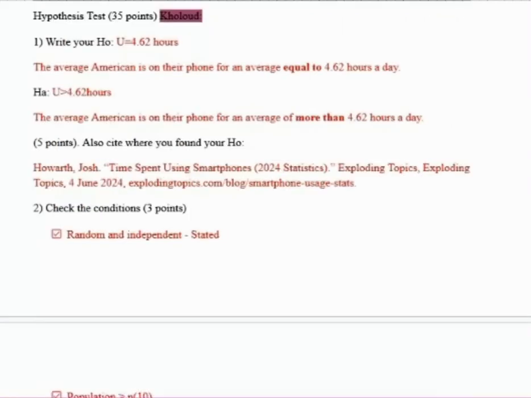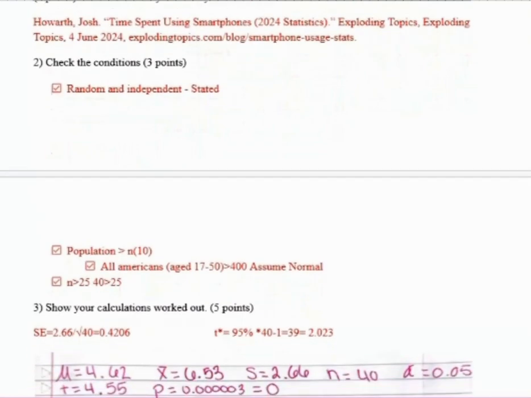All right, so our hypothesis test. Our H0, we wrote that mu equals 4.62 hours, and the average American is on their phone for an average equal to 4.62 hours a day. Our HA, we wrote is greater than 4.62 hours, so the average American is on their phone for an average of more than 4.62 hours a day. And then this is just the website that we got our statistics from.